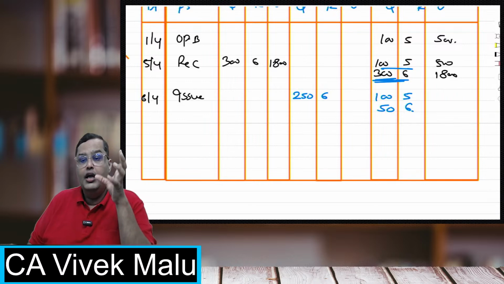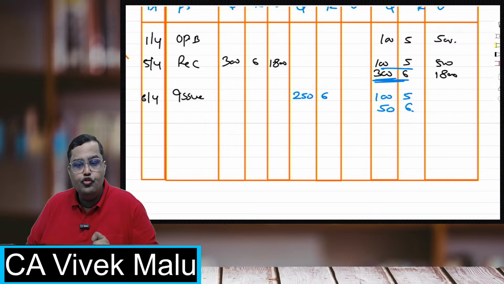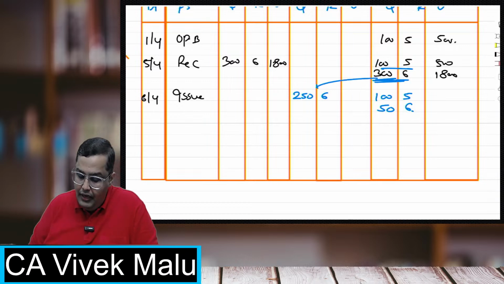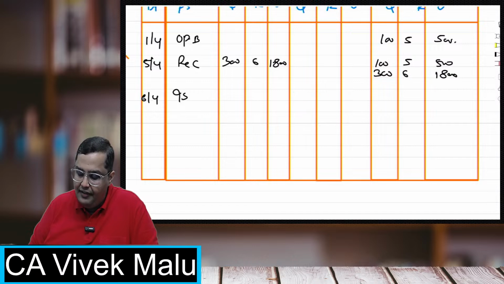Now students, if the same question I have to solve it with the help of the weighted average system, how does it happen? Now let me tell you what happens if you have to solve the entire question with the help of a weighted average technique.